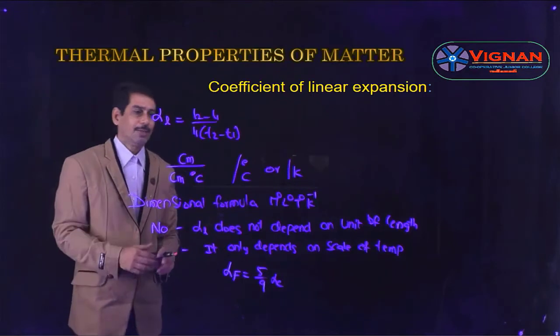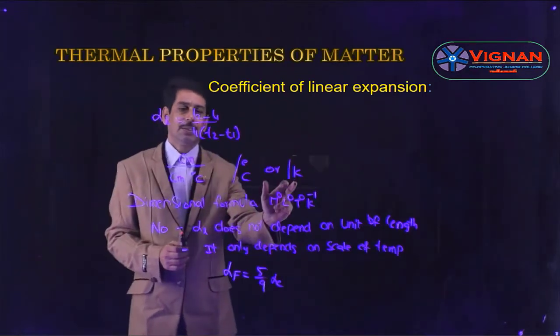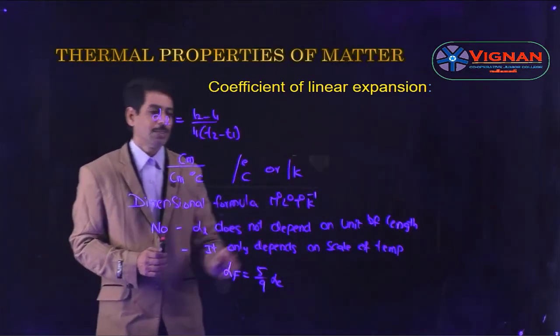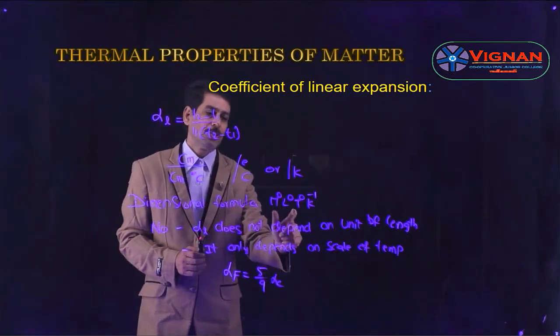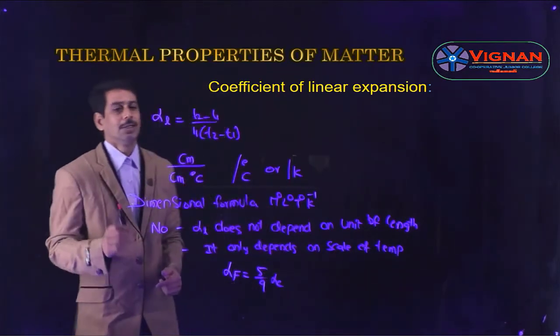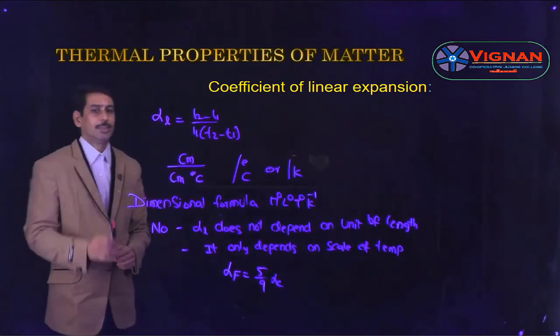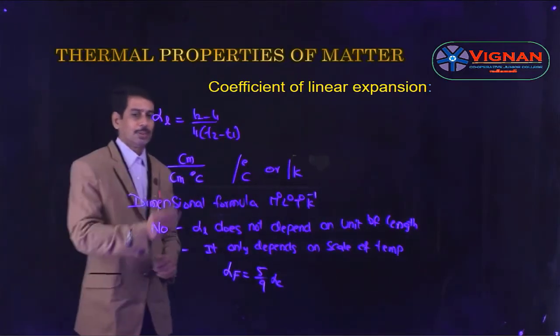And the unit for alpha L is per degree centigrade or per Kelvin, whereas the dimension formula is M power 0, L power 0, T power 0, K power minus 1. And here the value of alpha L does not depend on unit of length, it only depends on the scale of temperature.